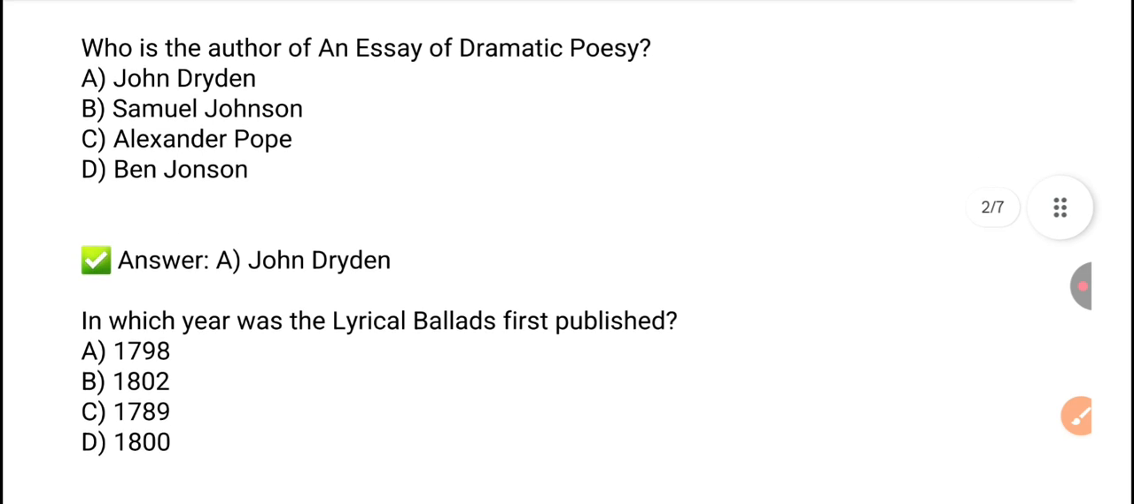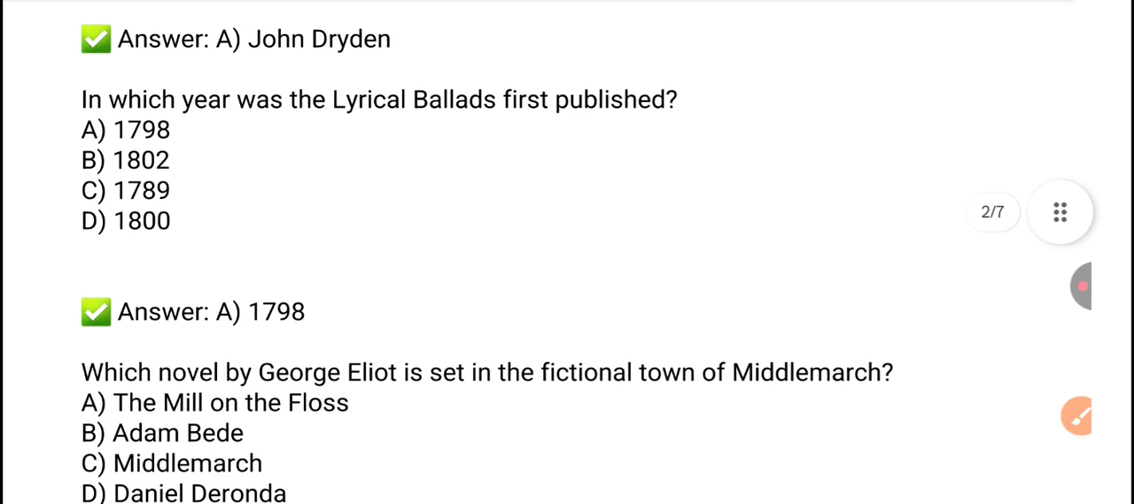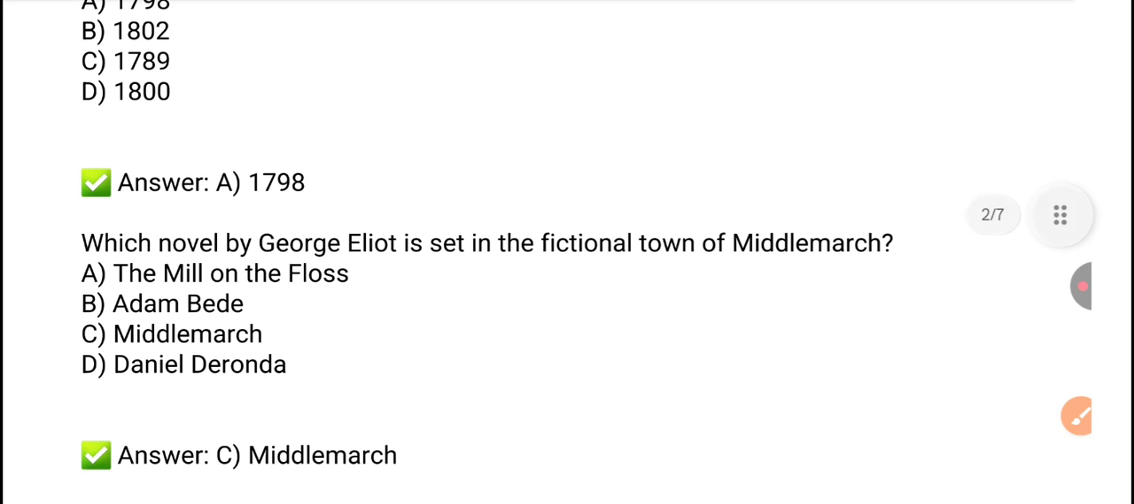Next question. In which year were the Lyrical Ballads first published? The Lyrical Ballads were first published in 1798. Option A is the correct answer. Next question. Which novel by George Eliot is set in the fictional town of Middlemarch? So here we have George Eliot, and her work Middlemarch is set in the fictional town of Middlemarch.